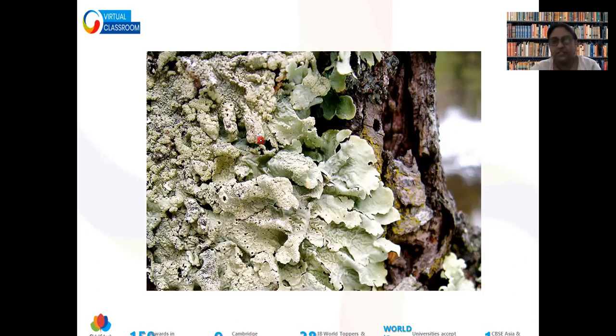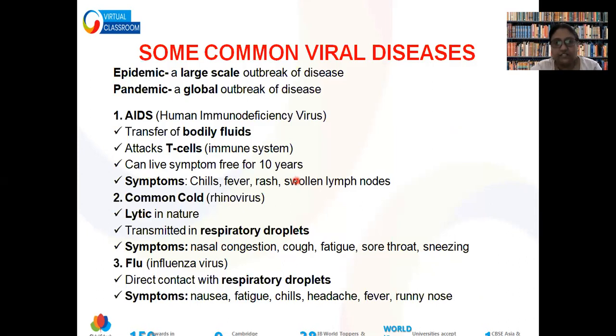So these are images of lichen. Last but not least, I just wish to talk about some common viral diseases. I wish you people to know about it. These two words, first of all, everyone uses this word pandemic. What do we mean by pandemic? Pandemic is the bigger version of epidemic. Epidemic means large scale outbreak of disease, and when it is occurring globally, we call it pandemic.